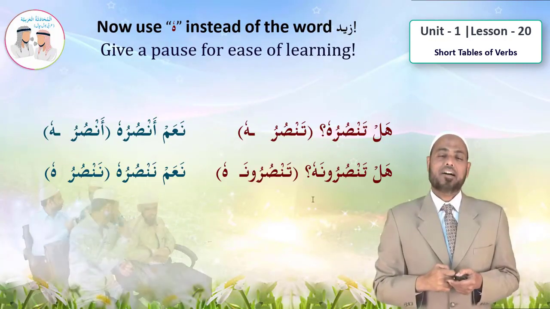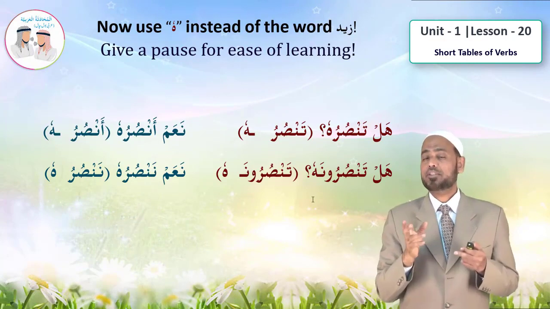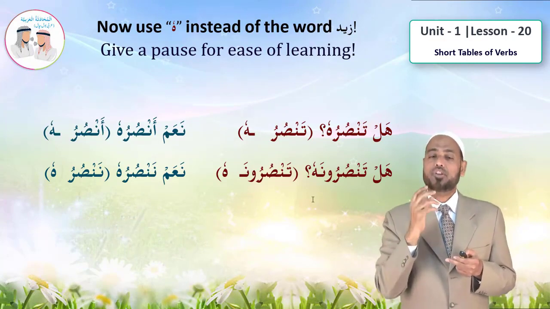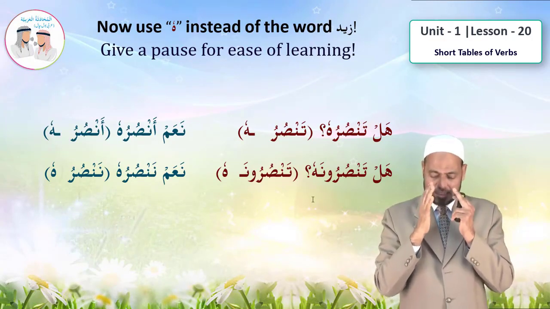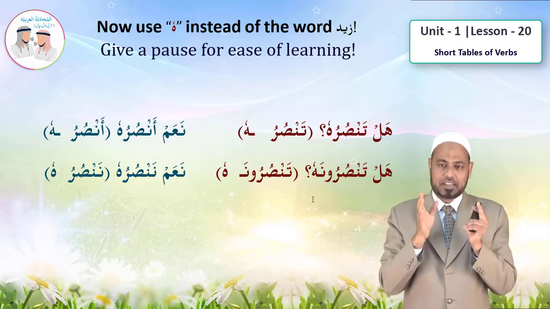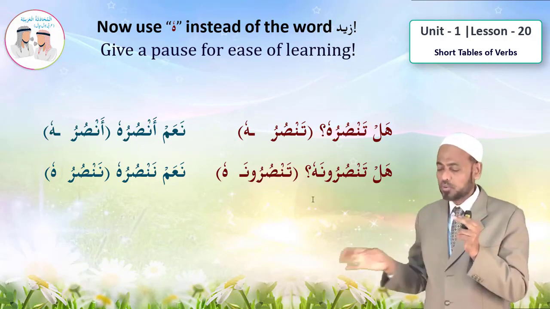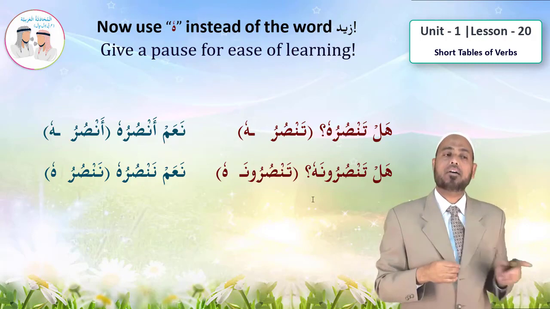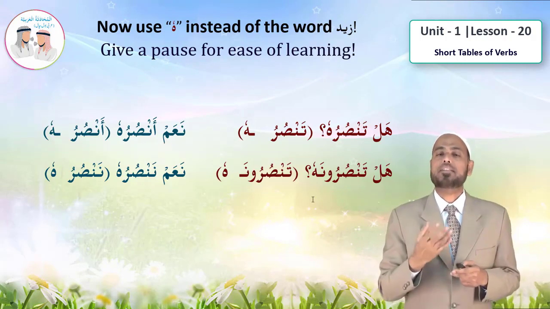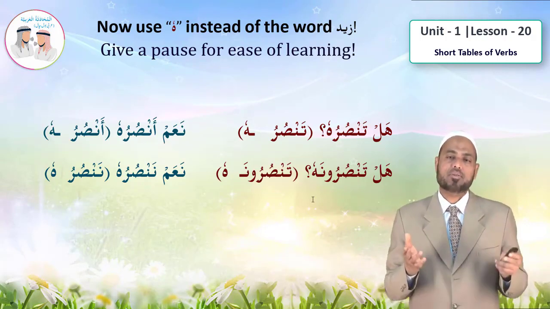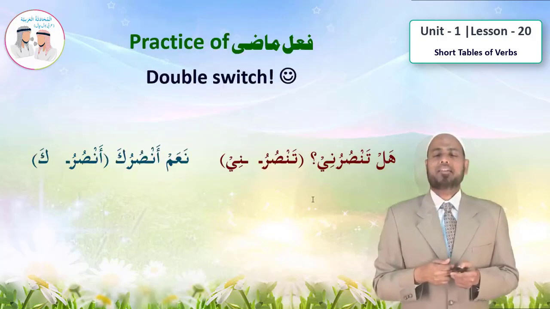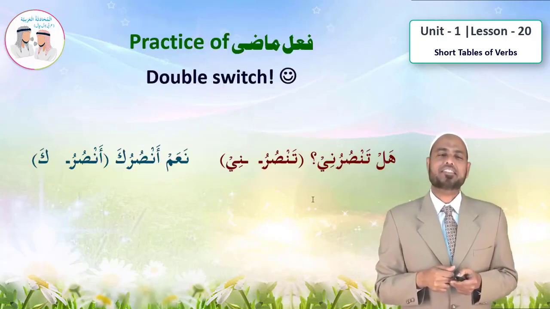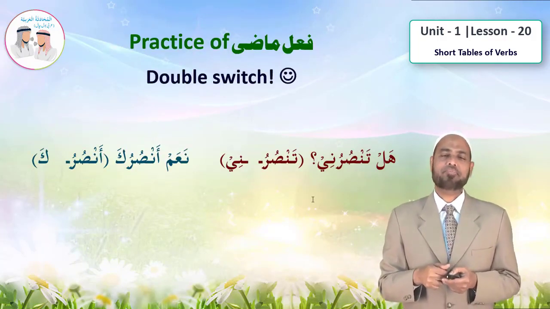Alhamdulillah. Now we are giving this pause only for you to get the concept clear that after a verb, if hu, hum, ka, i, kum, na or ha occur, that means they are objects, even though they are attached with the verbs. Okay, now lastly, here's a double switch just for fun.